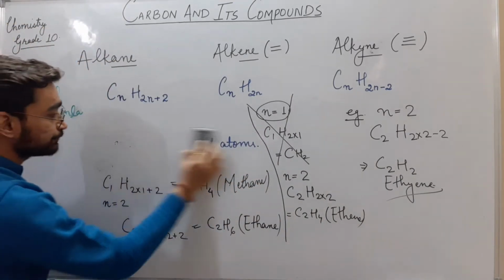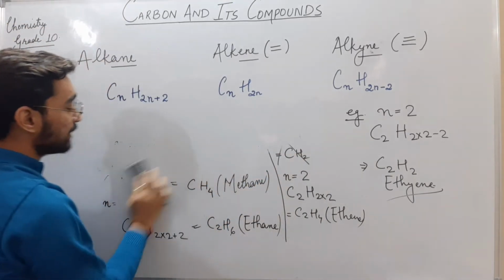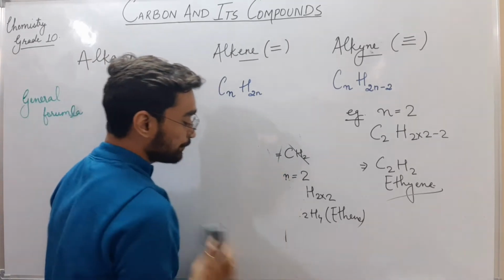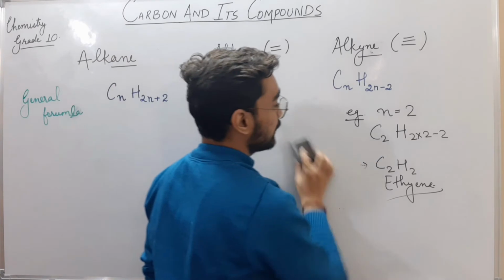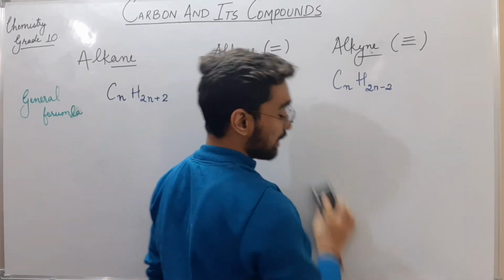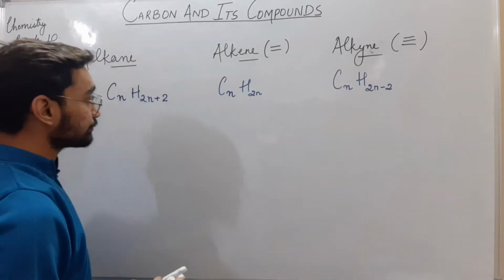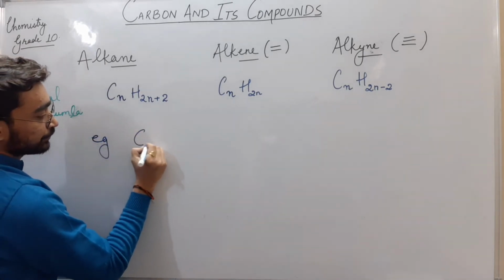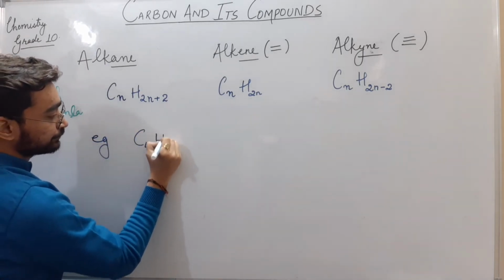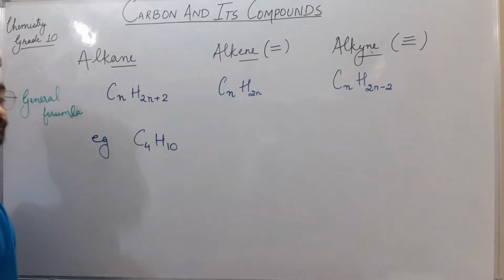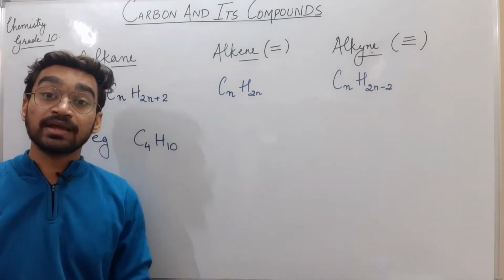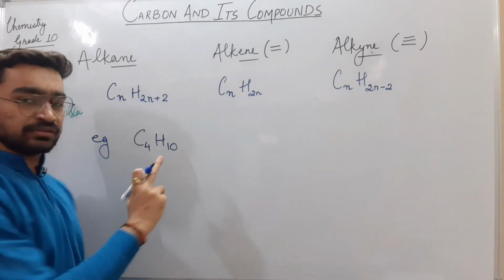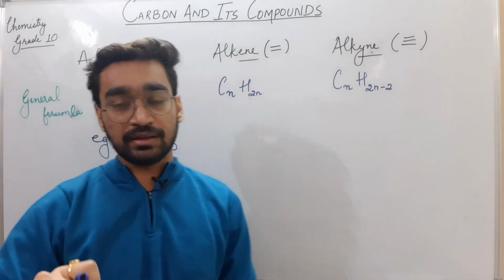For example, now I will write some examples here, then you can identify whether it is an alkene or alkyne by using their general formula. Example: C4H10. What is the double of it? Just what I'm telling, the one short trick here.